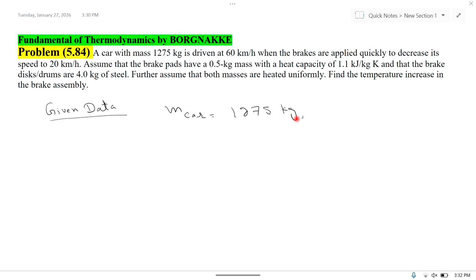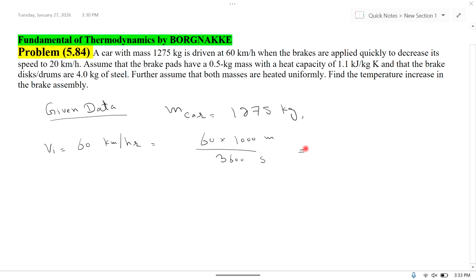20 km per hour. It means that initial velocity Vi is equal to 60 km per hour. Convert this into meter per second. So this is 60, and 1 kilometer is equal to 1000 meter. Divide by 1 hour is equal to 3600 second.